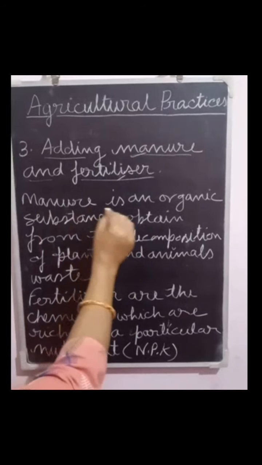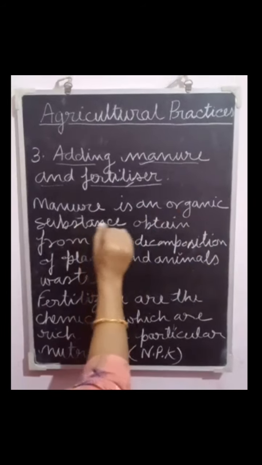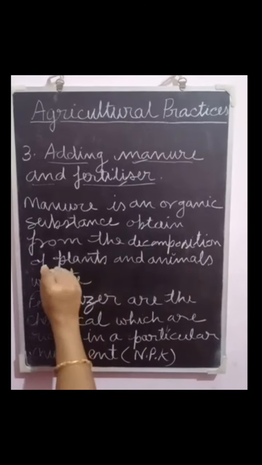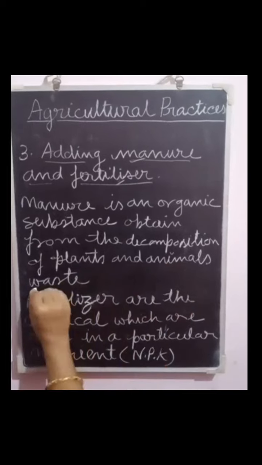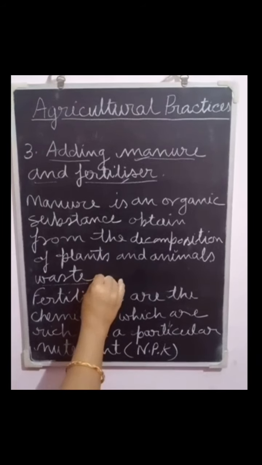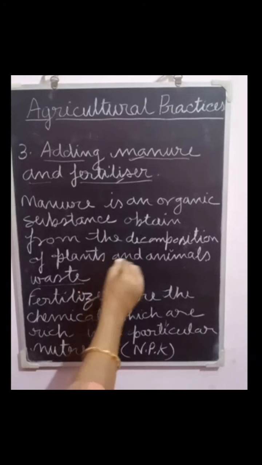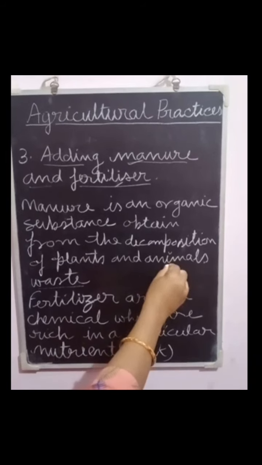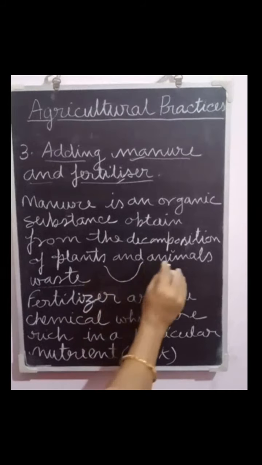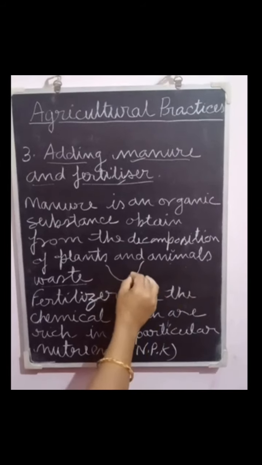Now the manure is an organic substance obtained from the decomposition of plant and animal waste. Farmers dump plant and animal waste in a pit at an open place and allow it to decompose.